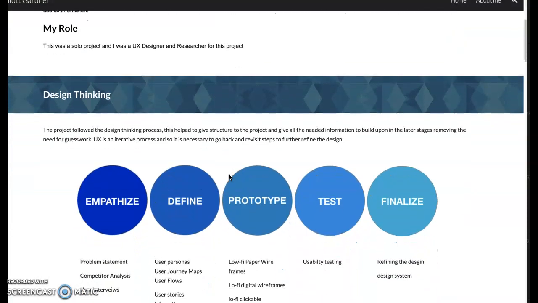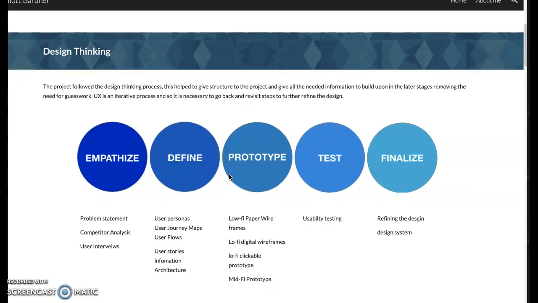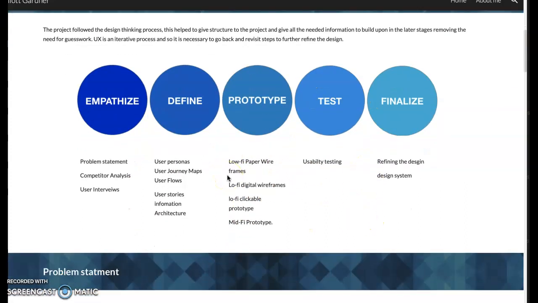So for this app, I followed the design thinking system. We went through empathize, define, prototype, test, and finalize. Below that, you can see each of the tasks that I did for each of those stages. We're going to have a look at a few of those that I carried out now.